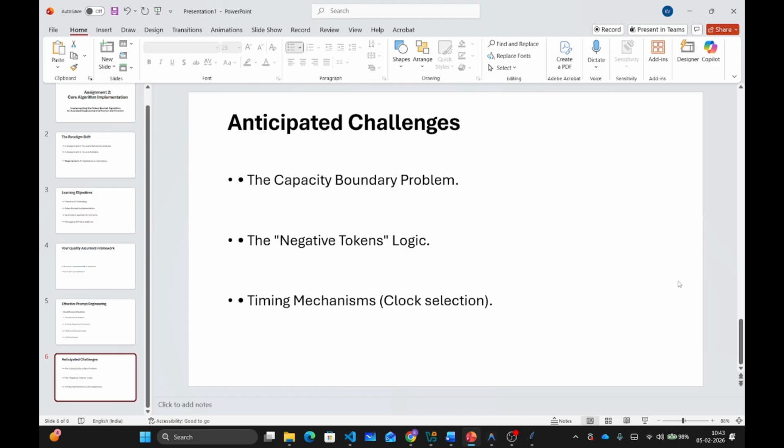This is all about Assignment 2. Before you begin, please review your Assignment 1 contracts. They are your specifications. Set up your development environment with the test suite. Plan your prompting strategy before you start asking AI. Remember, AI generates, you verify.